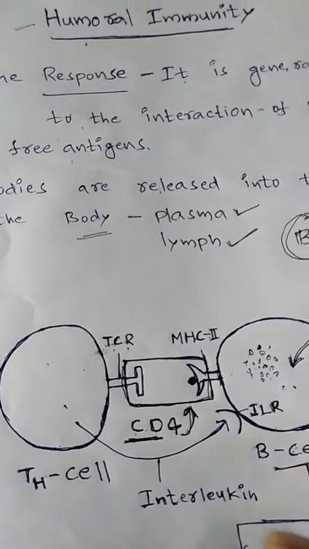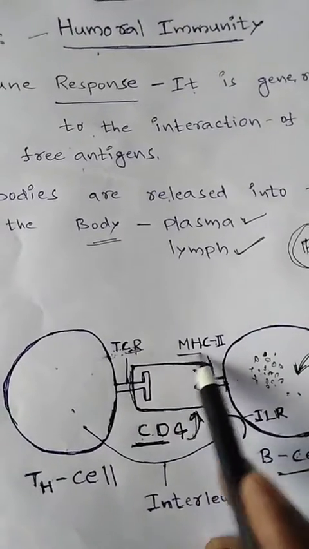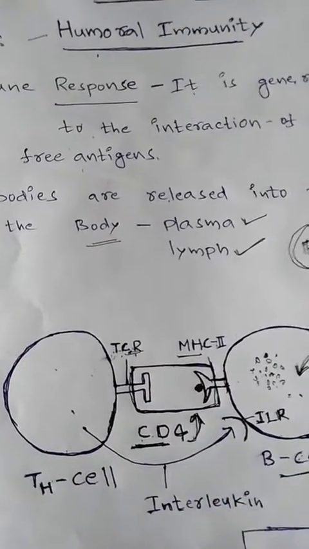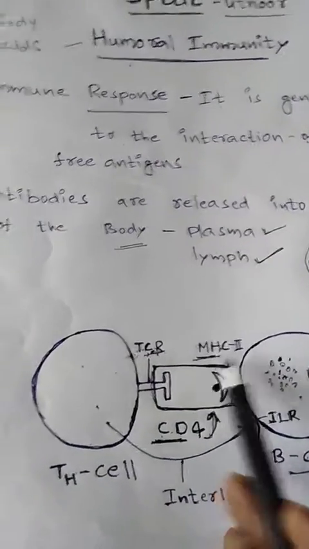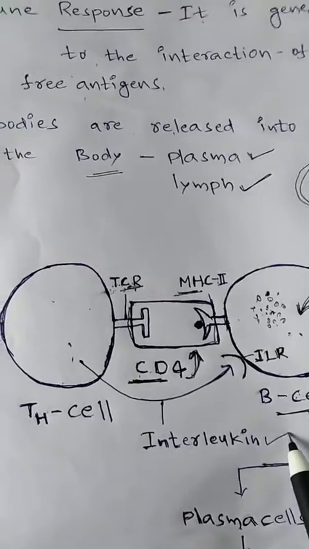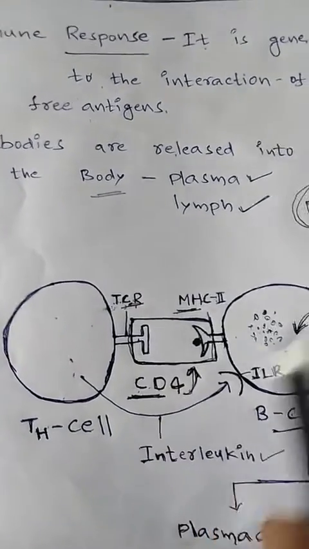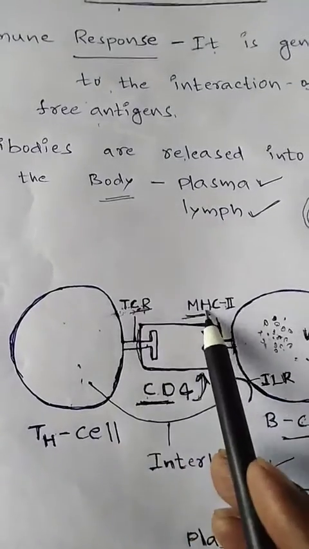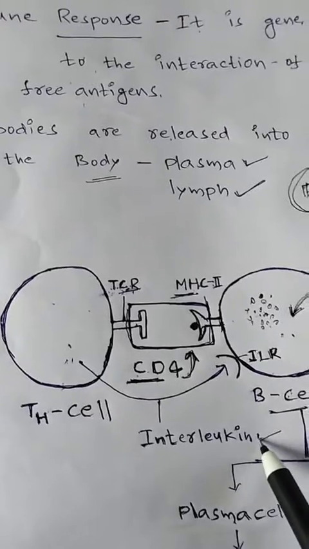Once binding occurs between the TCR and MHC class 2 proteins, the TH cell releases interleukins.